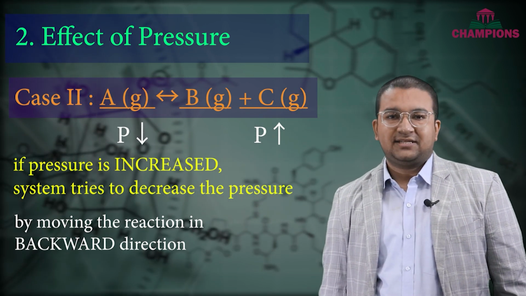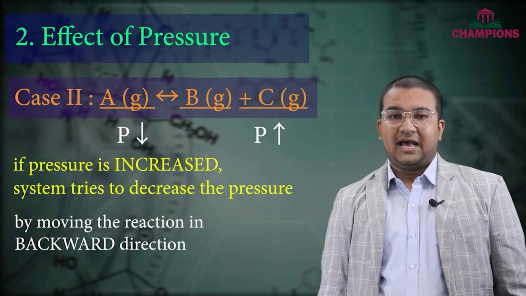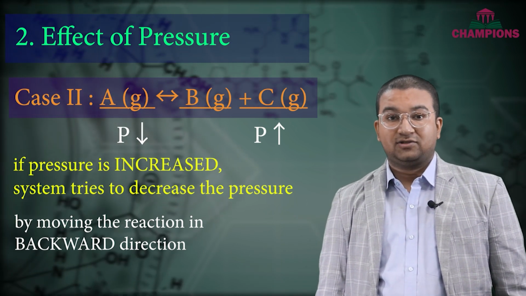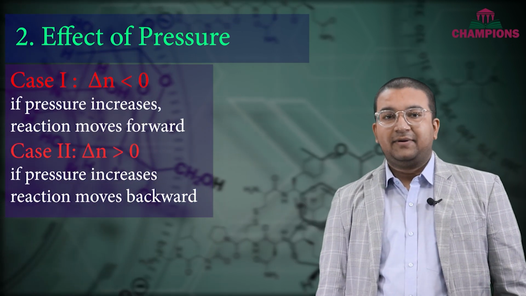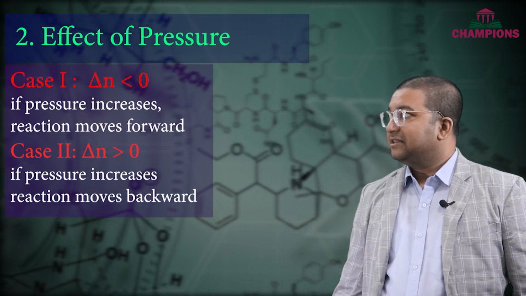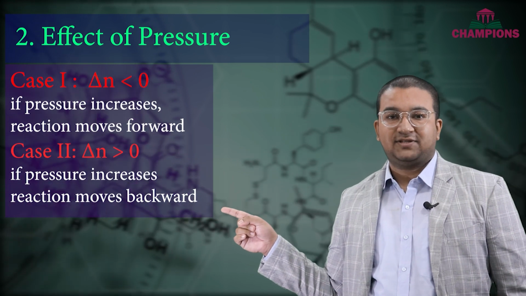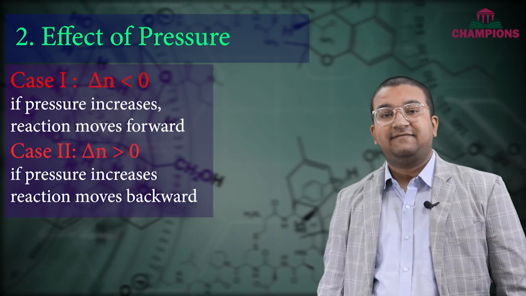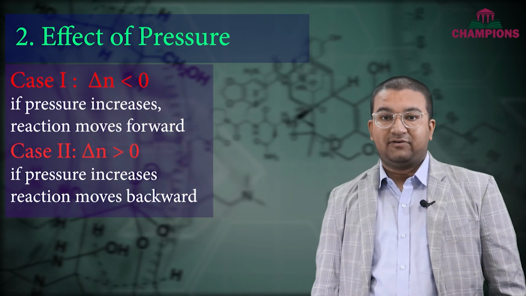By consuming B and C, we get more of A and therefore the pressure is lowered, as per the opposite effect of the cause. So, summing up these two cases, in the first case we saw that delta N was negative and in the second case, delta N was positive. If delta N is positive, increasing the pressure drives the reaction in the backward direction.